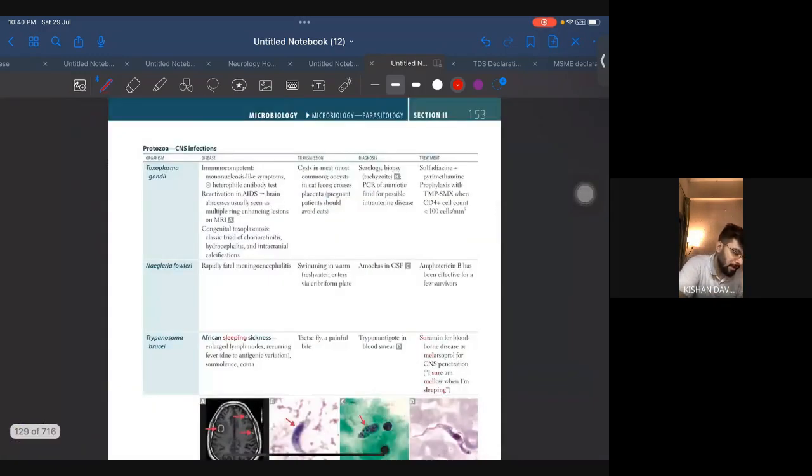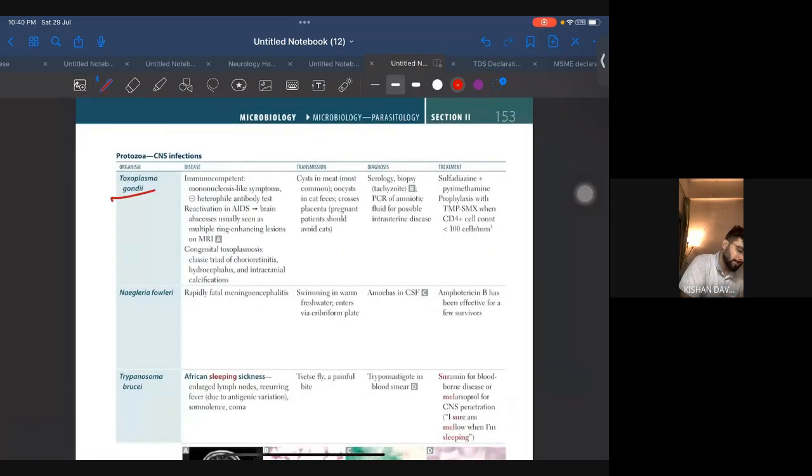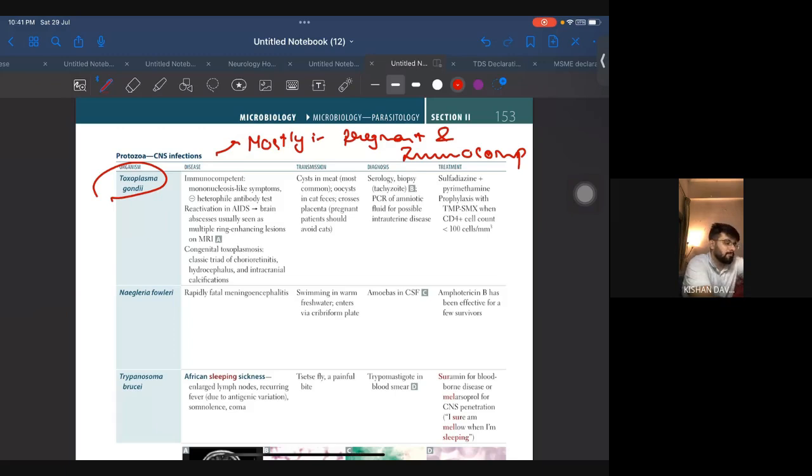Moving ahead, we have CNS infection. Toxoplasma. So this will be mostly in pregnant and immunocompromised patients. All right, so let's just see what is important over here.